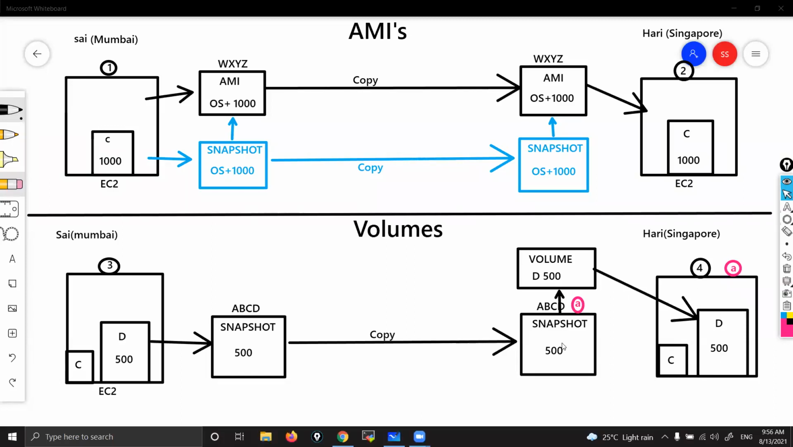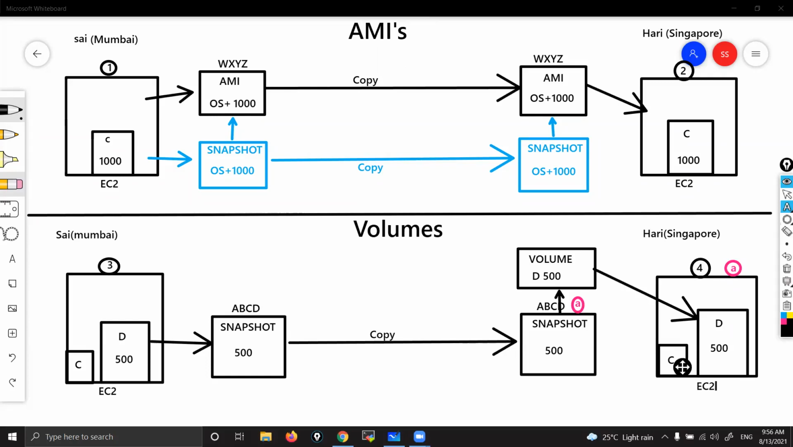So when you create a volume from a snapshot, it will ask, hey, in which availability zone do you want to create this volume? Then you give A, B, whatever you want as per the availability zone. Make sure that your instance is also in the same availability zone. Then only you can attach that volume to that instance. Got it? That is how it is going to work.